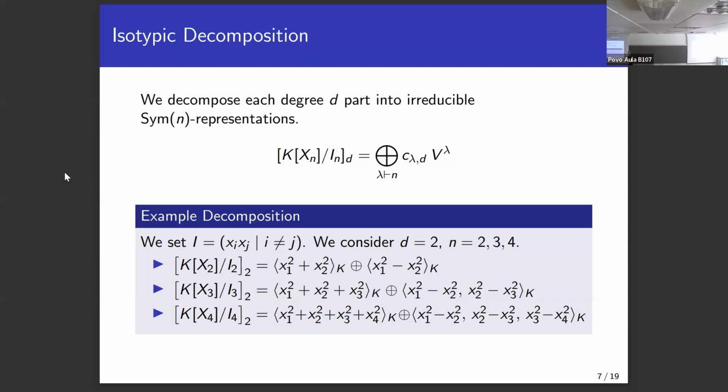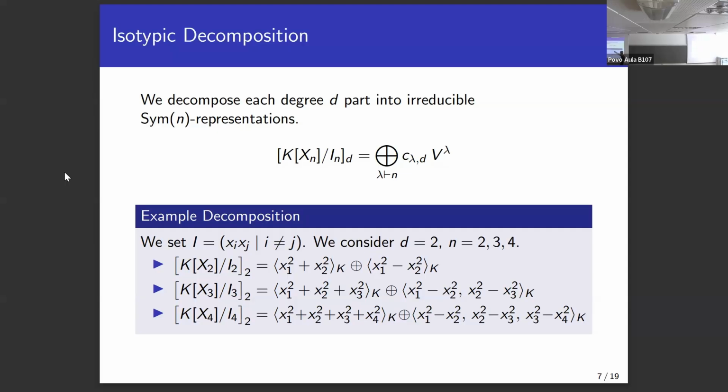And now, a priori, you don't know what happens if you increase n, but there's this very nice theory of stable representations. And I can show you here what happens. Well, look at the very basic example. We take the ideal, again, the coordinate axis ideal, and consider degree 2, and n for 2, 3, and 4. And if we take a look at this quotient, we see that we have here the trivial representation once, then here we have the alternating representation.